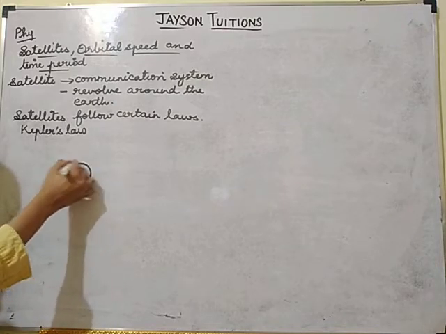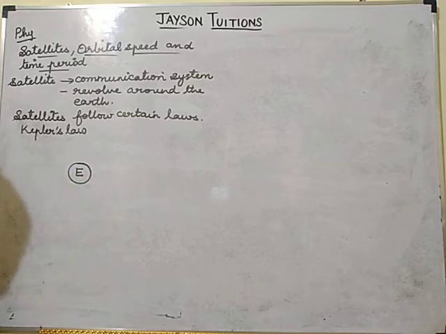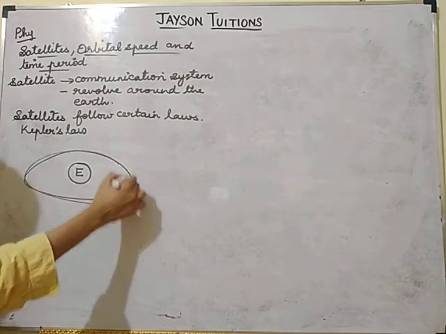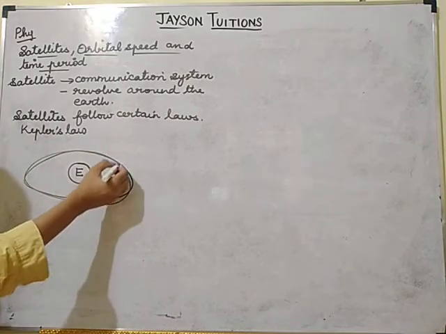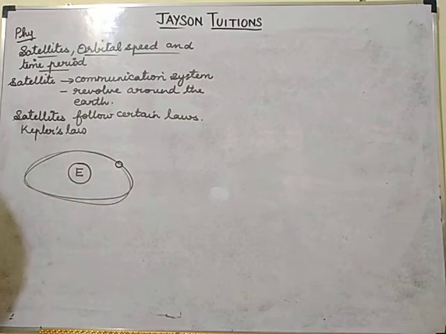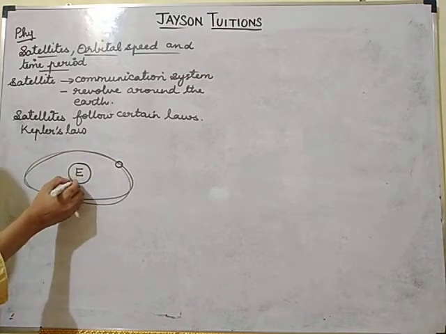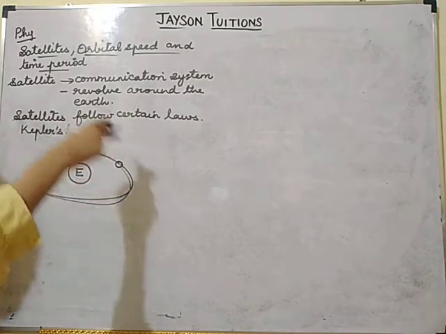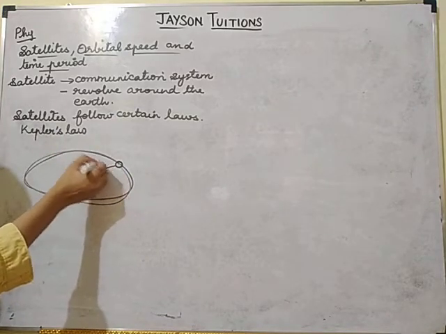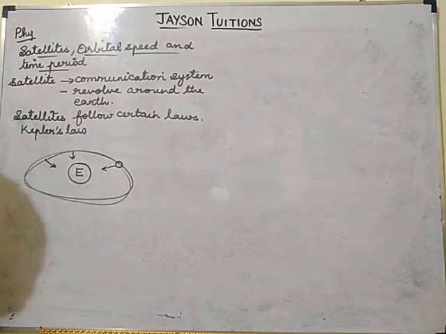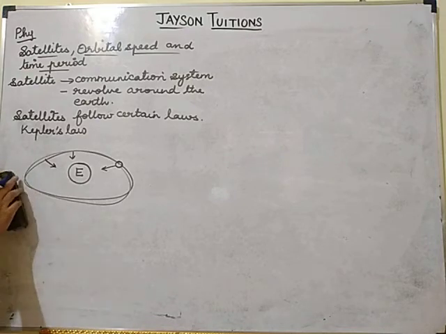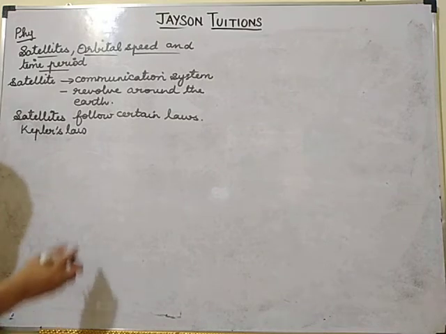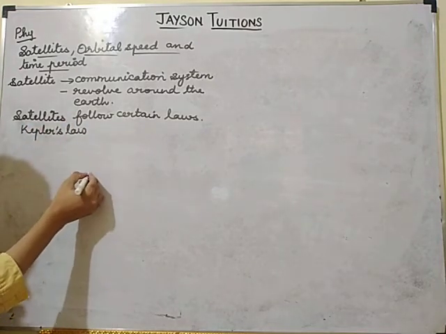Now, suppose this is the earth, and one satellite is revolving around it. The earth has gravity. If something is moving in a circular path, it will be attracted towards the center. That force is called the centripetal force. Now I will draw the diagram neatly.